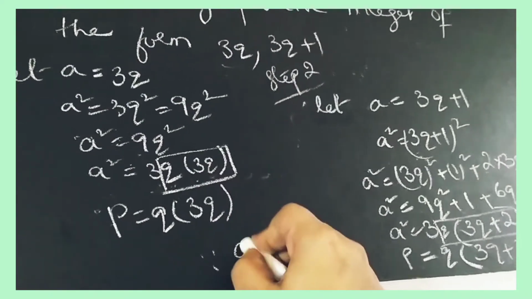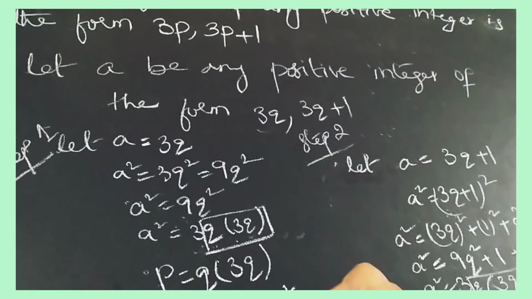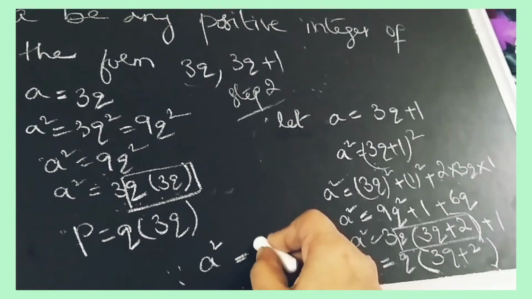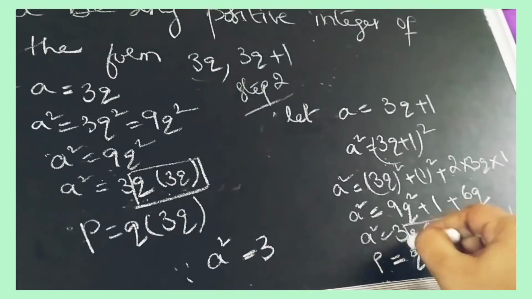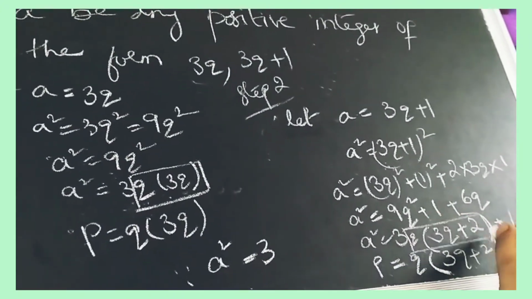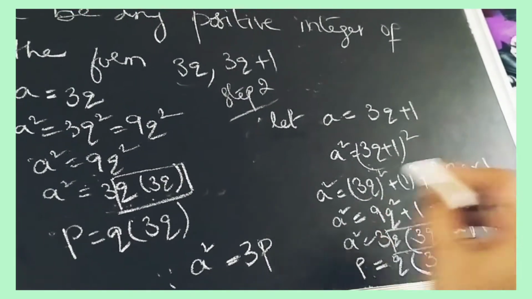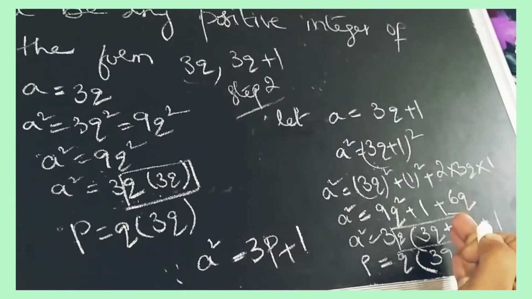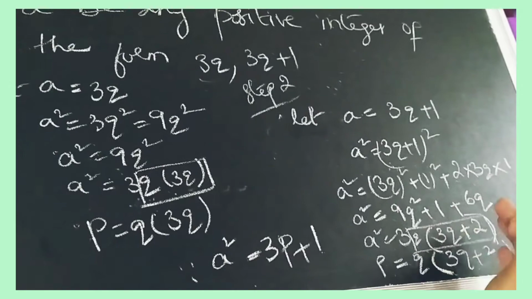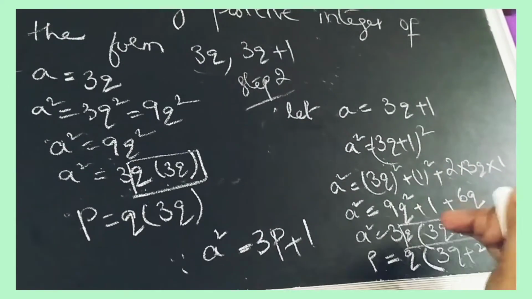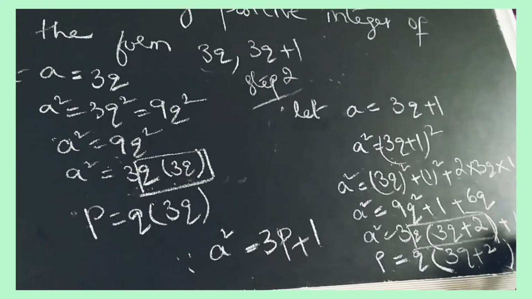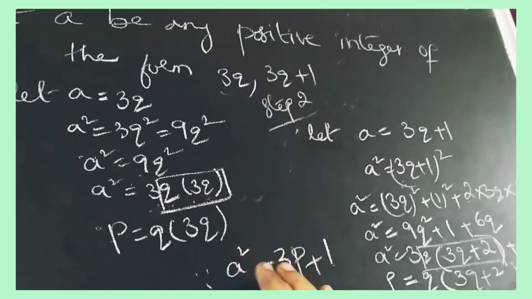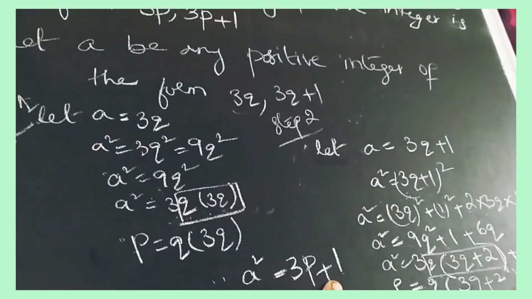Since a square is equal to 3p plus 1. It is p now, q into 3q plus 2 is p. So don't take this plus 1 in this. You have to take this plus outside of this bracket. So the answer is here, since it is proved that a square is equal to 3p plus 1.